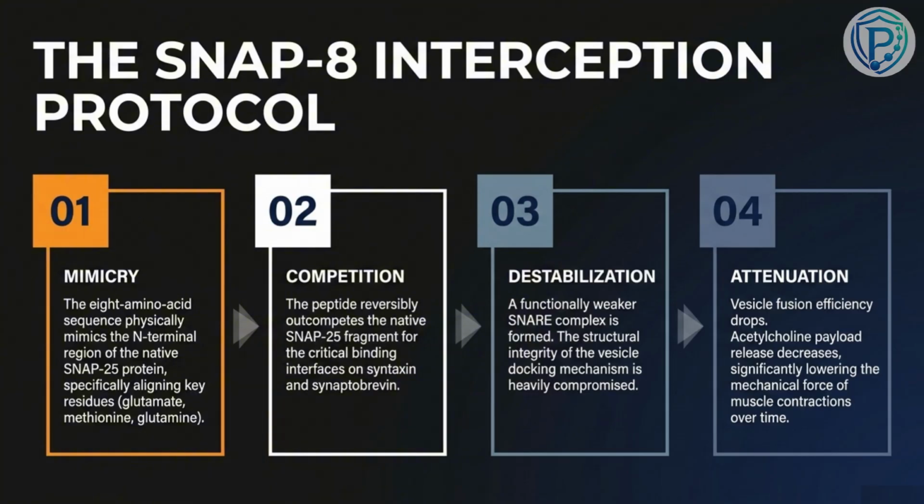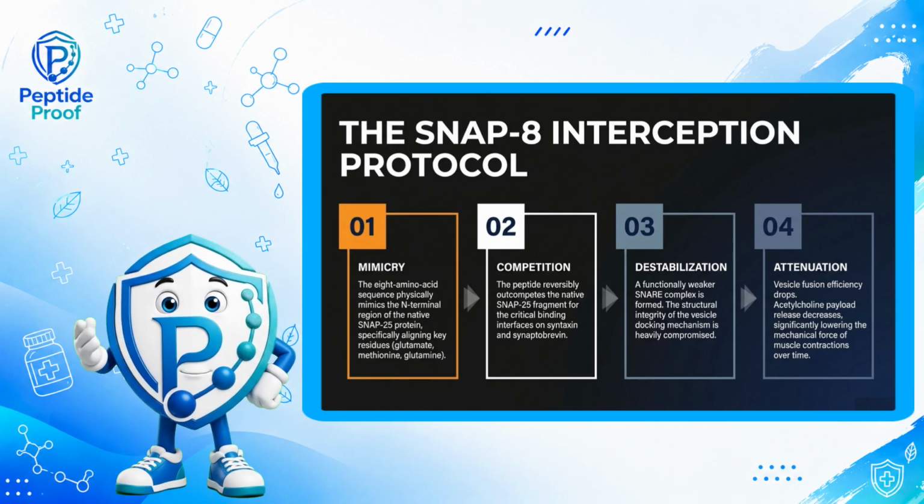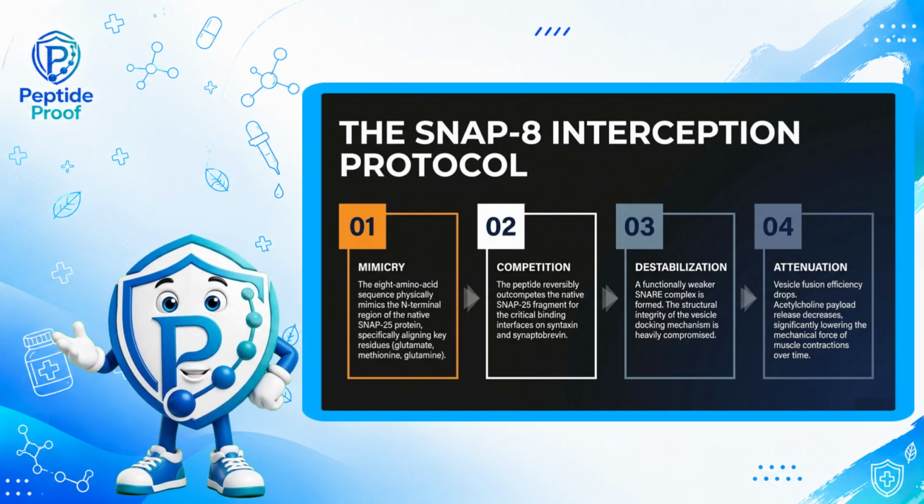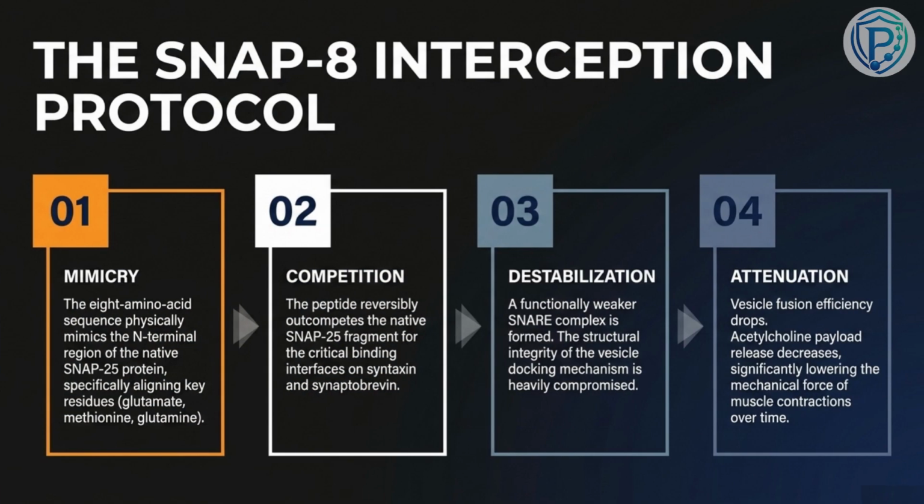Step 1 is mimicry. This 8 amino acid sequence uses key residues, specifically glutamate, methionine, and glutamine, to precisely align with the natural binding interface. Step 2 is competition, where the peptide physically outcompetes the native SNAP-25 fragment. That leads us right into Step 3, destabilization. The SNARE complex still forms, but it's functionally weaker.